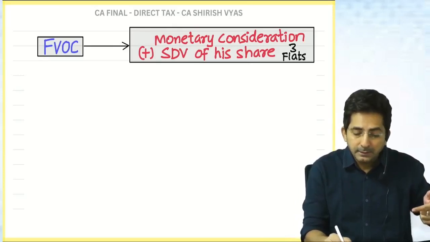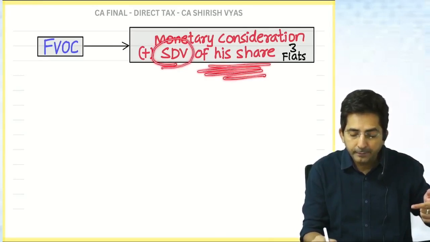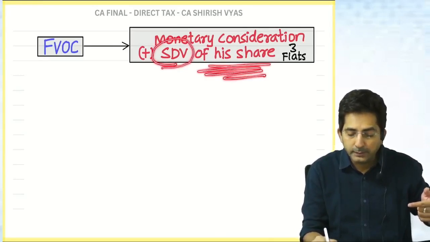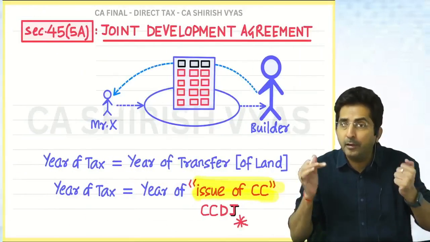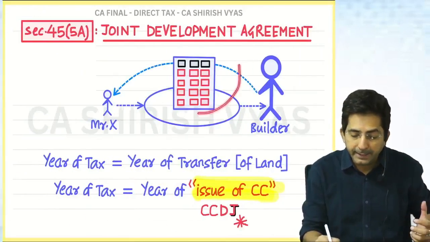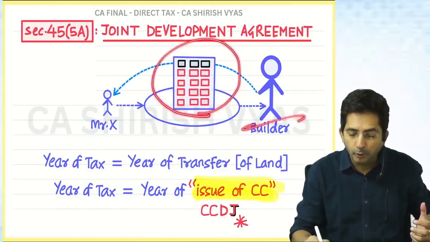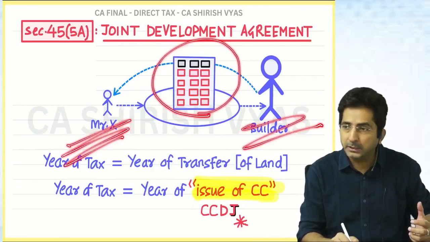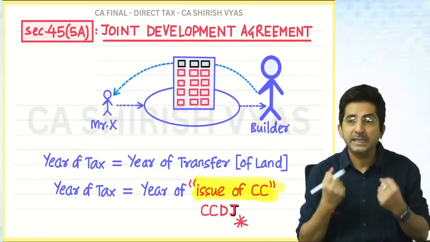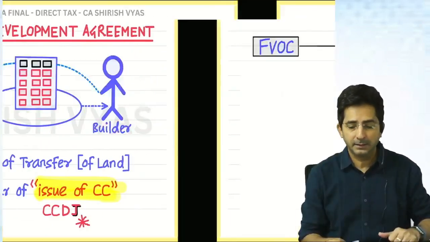Plus stamp duty value of his share. Why do I say this as his share? Because it's a jointly developed building. And the sharing is that all the flats will belong to the builder, only 3 flats will belong to Mr. X. So we say, what is X's share? 3 flats.